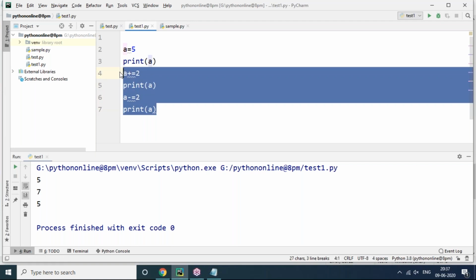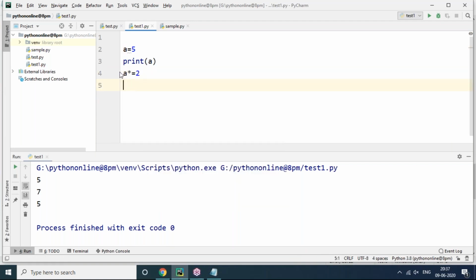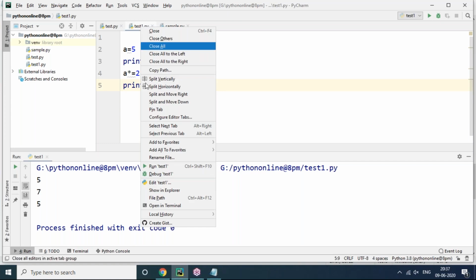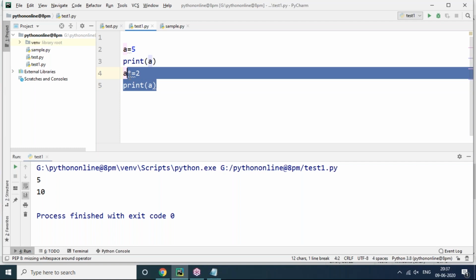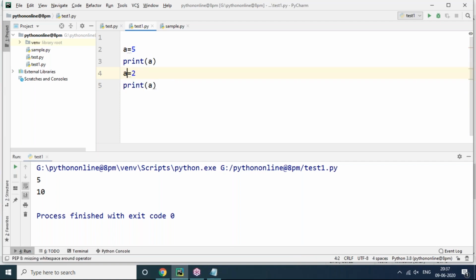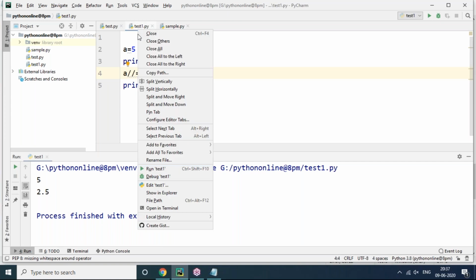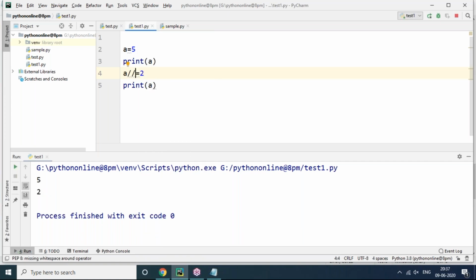At the same time you can see a *= 2 I'm doing, print a. That means 5 multiplied with 2, then the result value will be 10. Understand? Yes. Now, for example, a /= 2. This is division, that means divide and assign. Then 2.5 will be assigned to a. It's very simple, 2.5. If it is floor divide and assign, then 0.5 will be removed and it's going to return the whole number only.